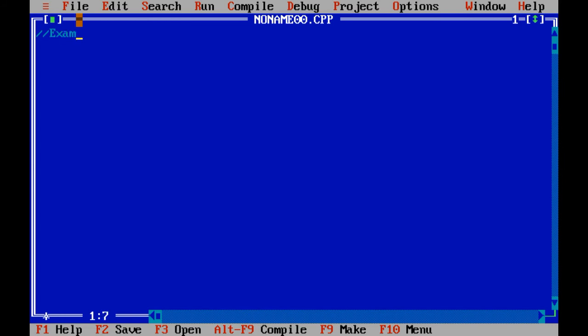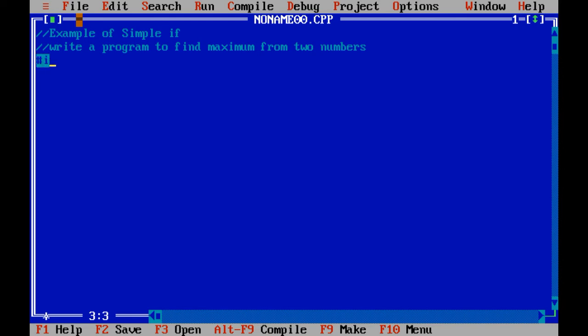So let us write the comment line, example of simple if, and write a program to find the maximum from two numbers. That means you need to take two variables, input two values from the user, and print the maximum number.